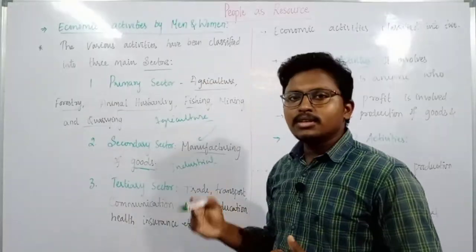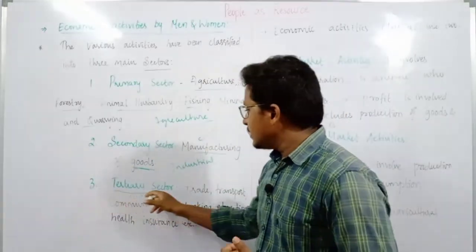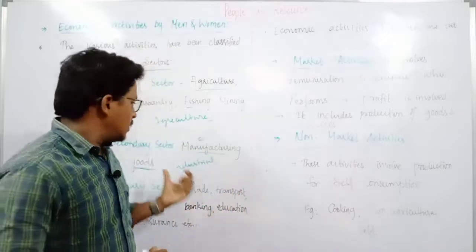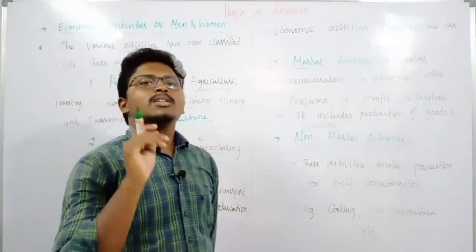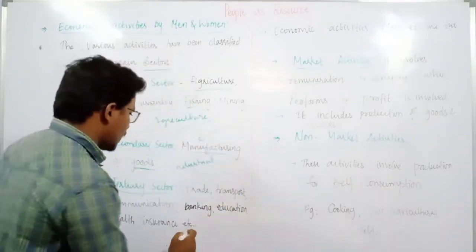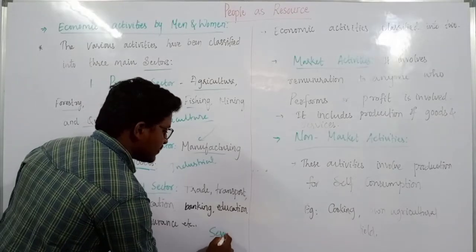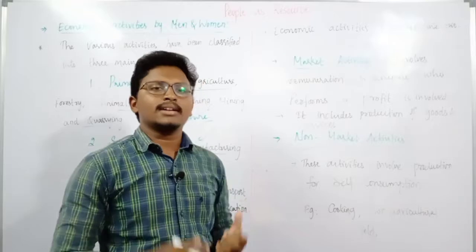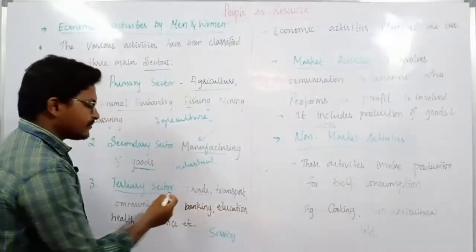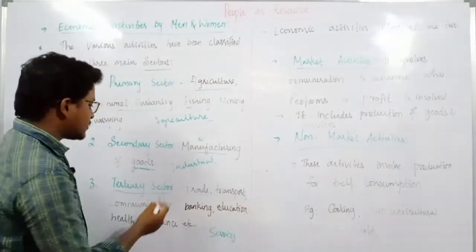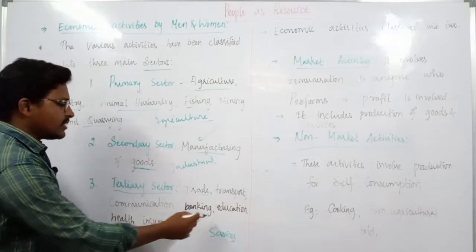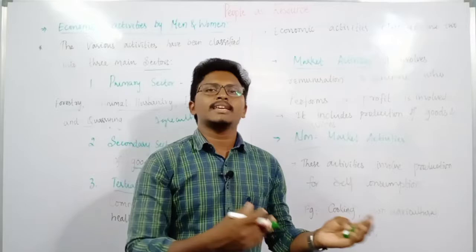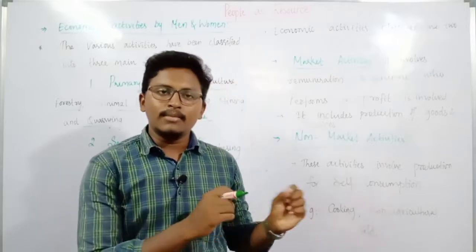Then coming to the third sector, that is the tertiary sector. Those activities which provide some kind of services we can call the tertiary sector. For example, trade, transport, communication, banking, education, health, insurance, or you can also take teaching or providing medical treatment.